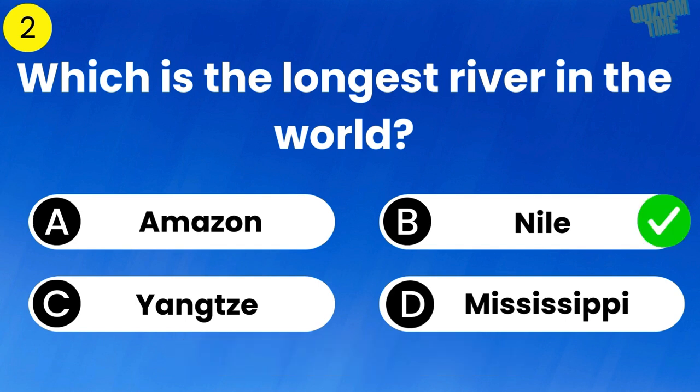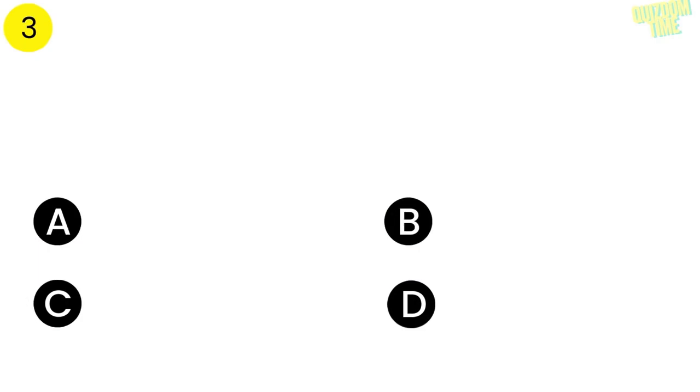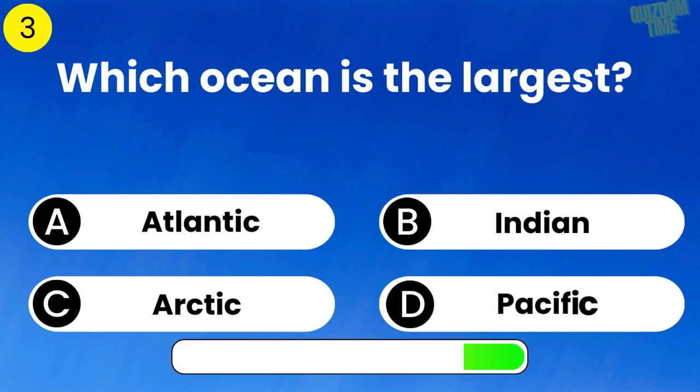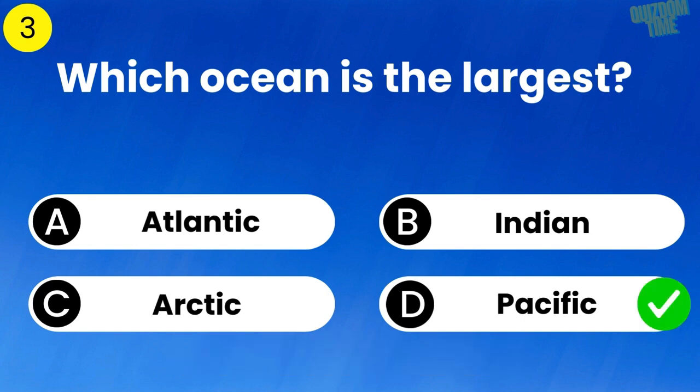The answer is Nile. Which ocean is the largest? The answer is Pacific.